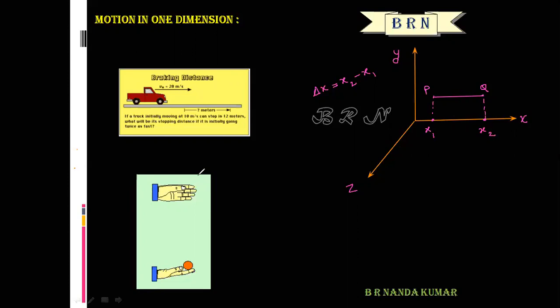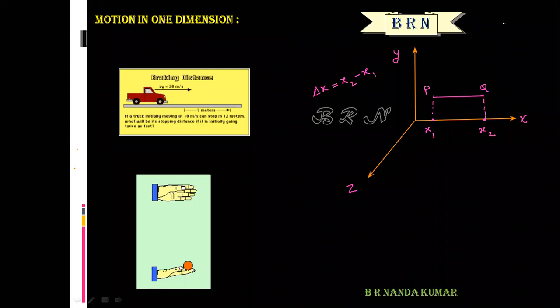In one dimensional motion, only one coordinate is needed to specify the change of position of the particle. So the particle moves only along its straight line. One dimensional motion: the particle moves along a straight line, moving in only one direction. For example, motion of a car along a straight road, motion of a train along a straight track, motion of a freely falling body. Those are the examples of motion in one dimension.